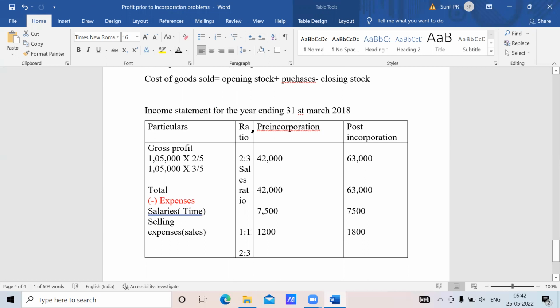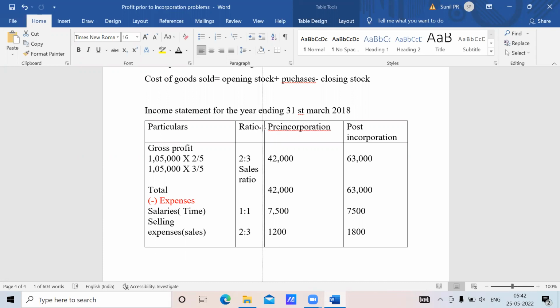So the next ratio will be, what is the expense I told? Depreciation, time ratio, 750 and 750 according to the calculation. If you would give some questions similar to this question, we can practice.